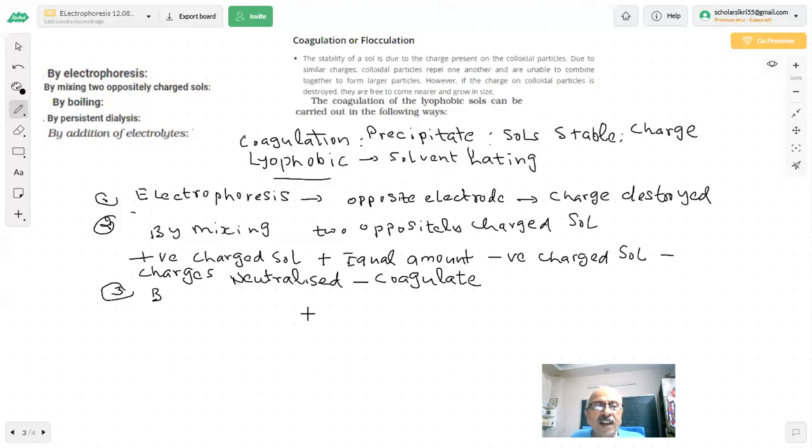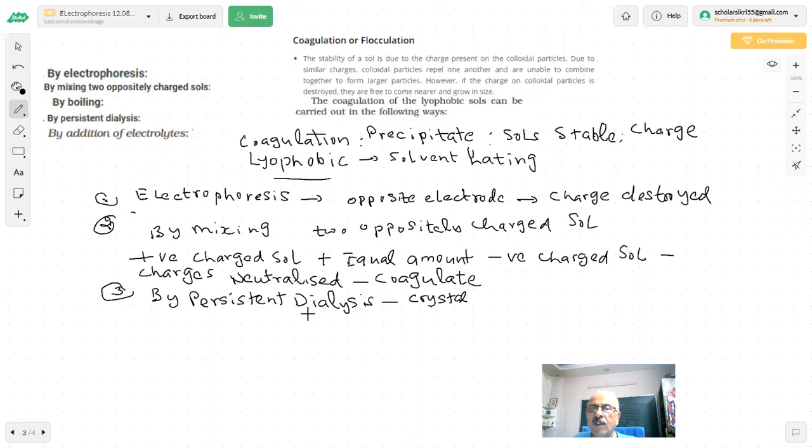Third, by persistent dialysis, you already know about this. Persistent dialysis was asked 2 years back. What is persistent dialysis? What was dialysis? You said colloidal particles have an excess of electrolytes or impurities, so you did dialysis using a semi-permeable membrane bag. We gave a diagram also. During that, the crystalloids were getting out.